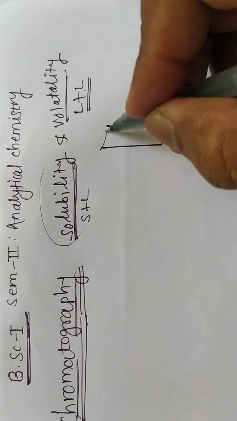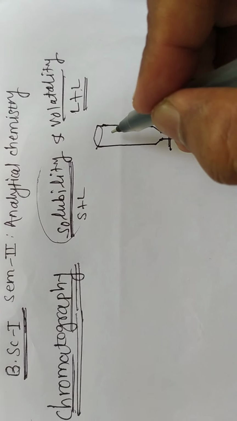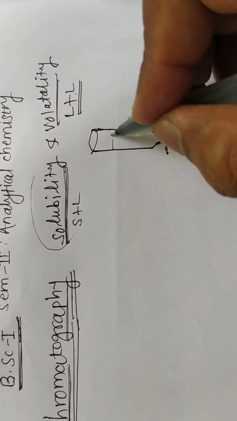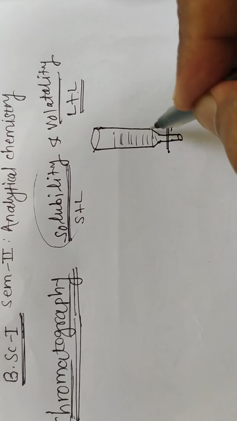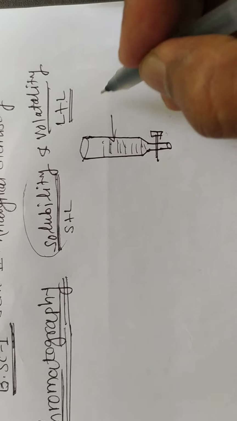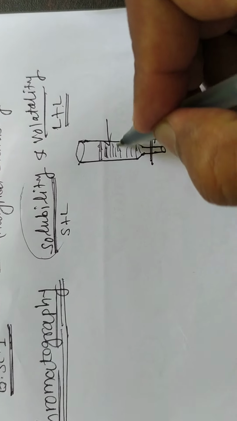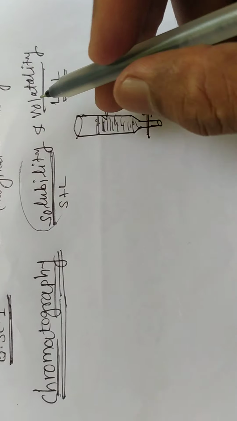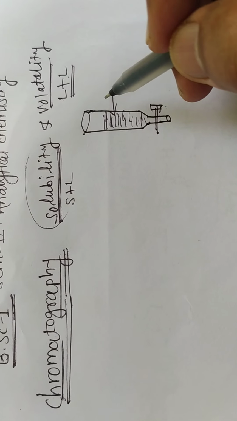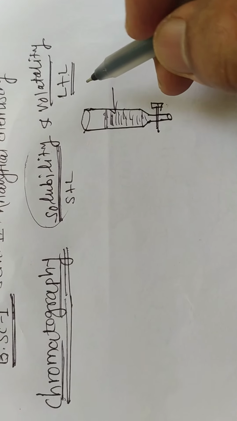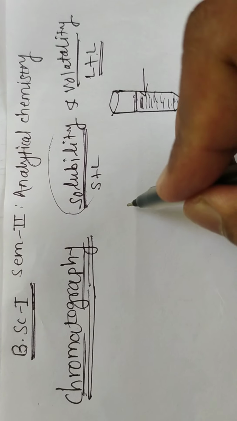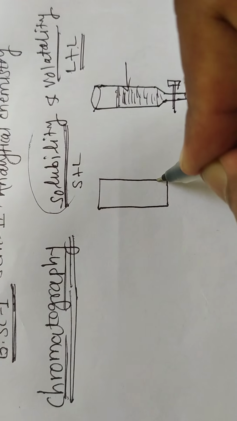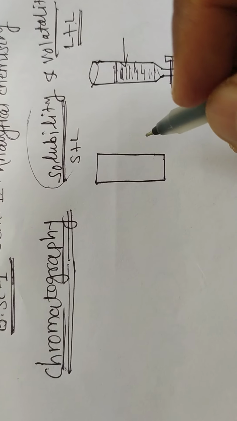Suppose this is a column like a burette, and in this burette a porous medium, means calcium carbonate, is held. By using this porous medium we can separate the components of the mixture, or by using a thin sheet of filter paper as a porous medium for the separation purpose.